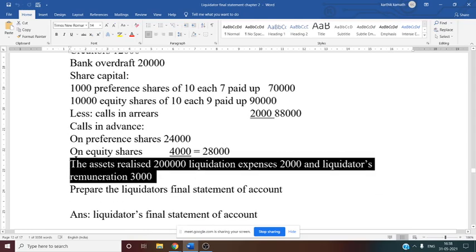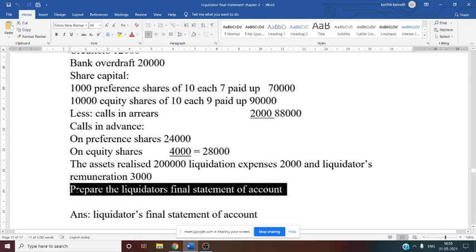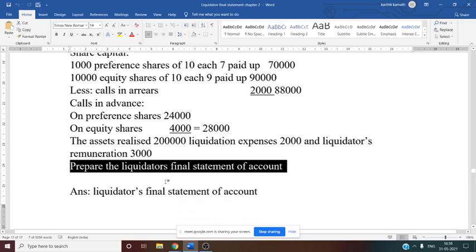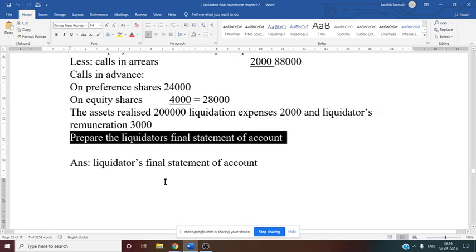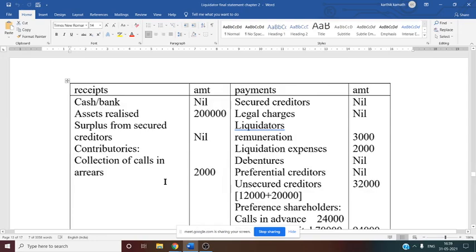Yes. Next, assets realized 2 lakh rupees. Then liquidation expenses 2000 rupees, liquidator's remuneration 3000 rupees. Prepare liquidator's final statement of account. So assets realized, expenses and remuneration are directly given in this problem. So now you have to see the format, liquidator's final statement. See this now, this is the format.